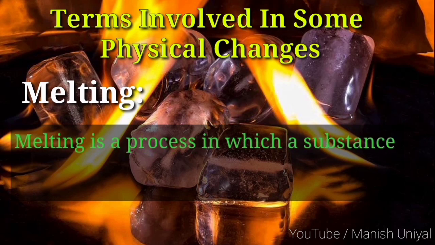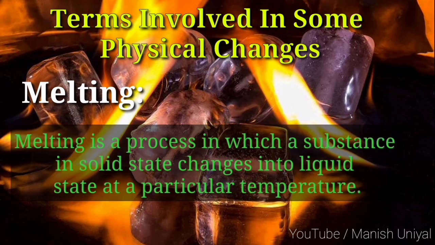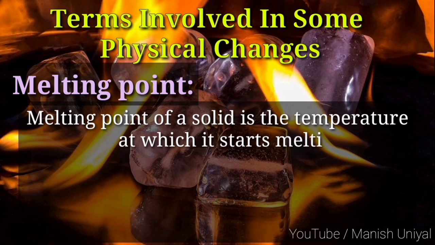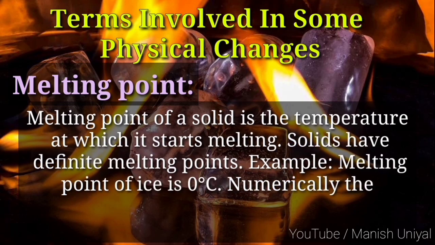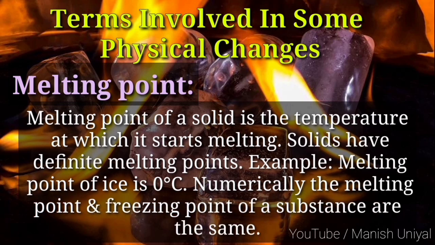Melting. Melting is a process in which a substance in solid state changes into liquid state at a particular temperature. Melting point. Melting point of a solid is the temperature at which it starts melting. Solids have definite melting points. For example, melting point of ice is 0 degrees Celsius. Numerically, the melting point and freezing points of a substance are the same.